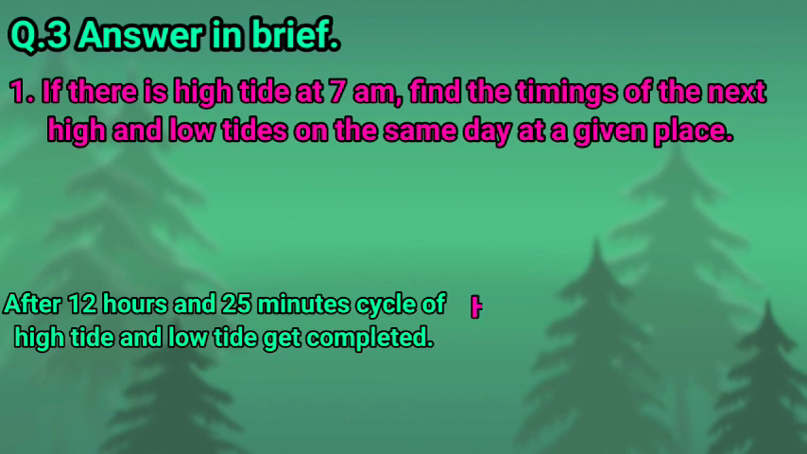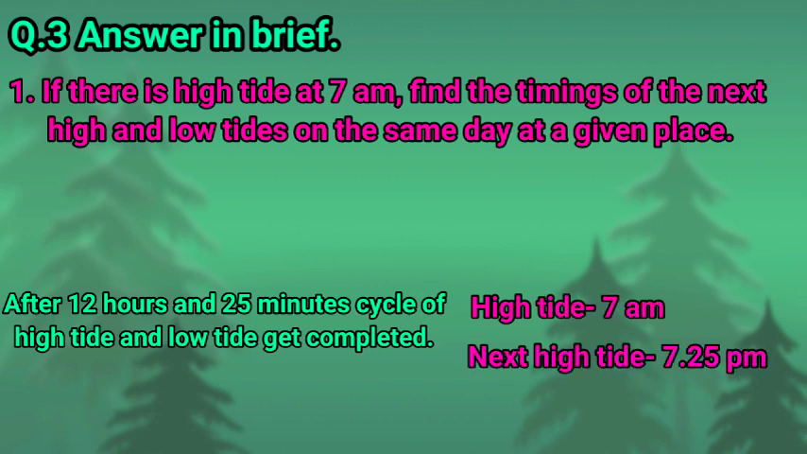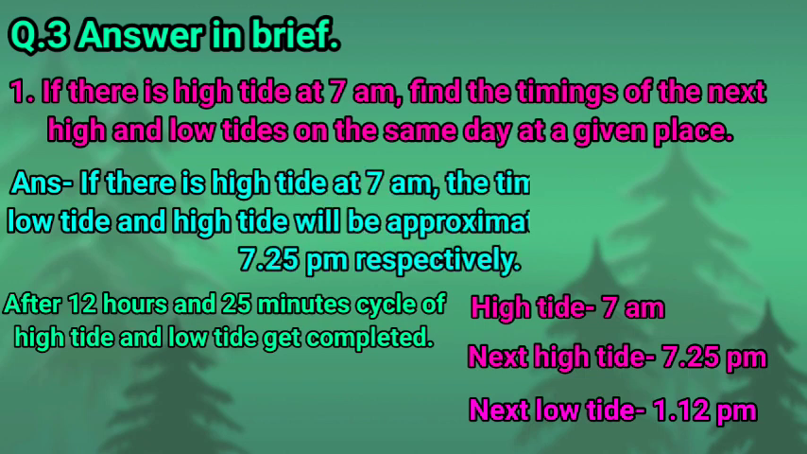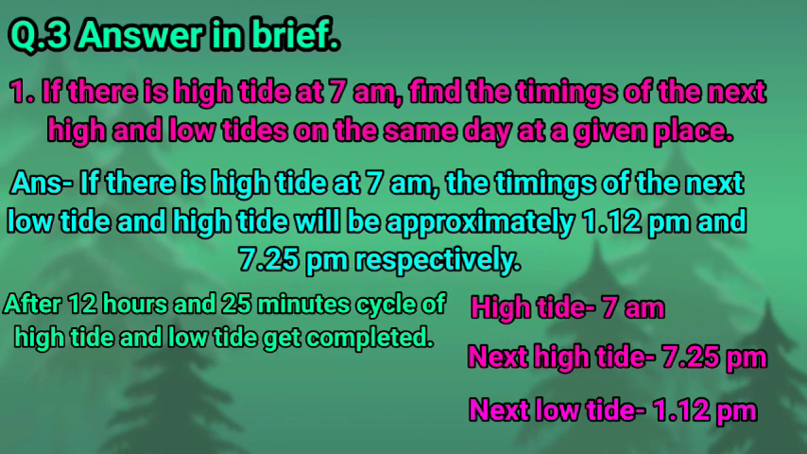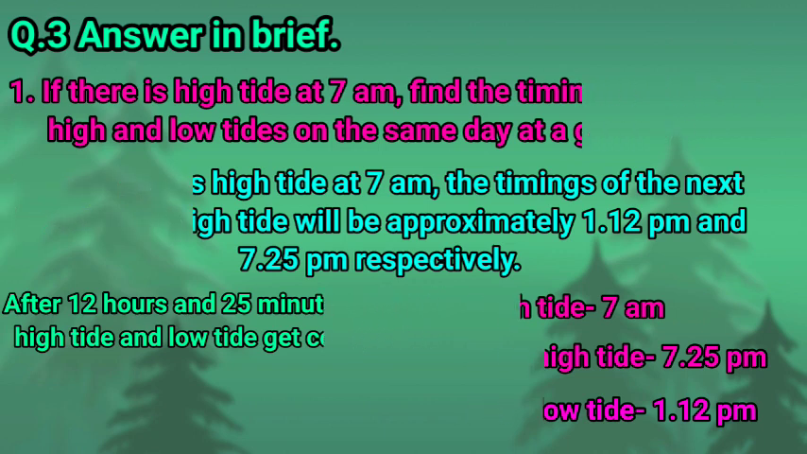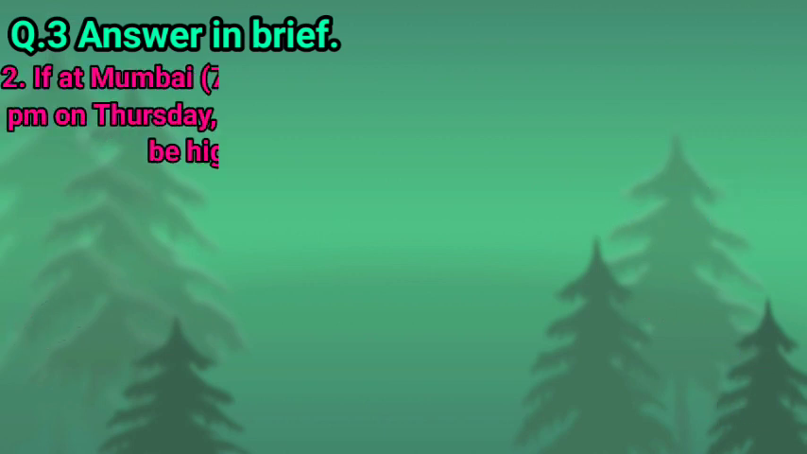So children, if there is a high tide at 7 a.m., that means after 12 hours and 25 minutes, this place will again experience the next high tide. And half of 12 hours and 25 minutes means 6 hours and 12 minutes. After 6 hours and 12 minutes, this place will experience its next low tide. So children, the answer of this question is, if there is a high tide at 7 a.m., the timing of the next low tide and high tide will be approximately 1:12 p.m. and 7:25 p.m. respectively.